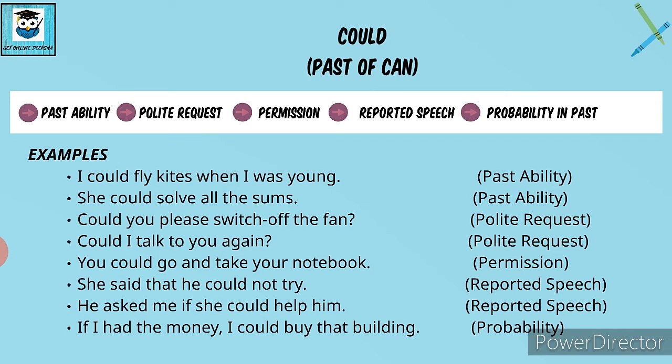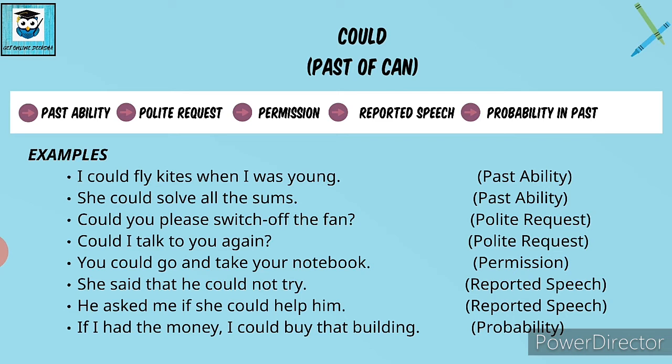The next one is, you could go and take your notebook. Now I am giving permission to a person. Okay, you could go and take your notebook from the staff room. Fine. So for giving permission also, I can use the modal verb could. The next one is, she said that she could not try. Now this is reported speech, right? So she said that. Our reporting verb said is in past tense, so I have to change everything. So can will change into could. And she said that she could not try, because I am talking about the past. She said that she could not try at that time.